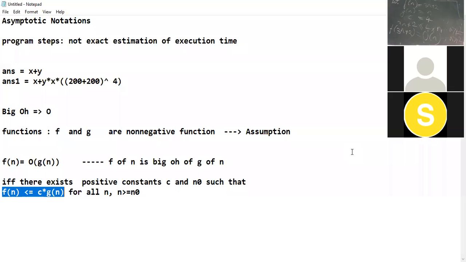Is it clear, everyone? So when we find such a constant c and a minimum value for n, and this equation is satisfied, that f of n is less than or equal to c into g of n, then we say that f of n is big O of g of n.